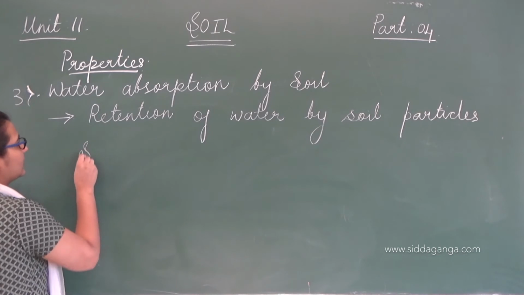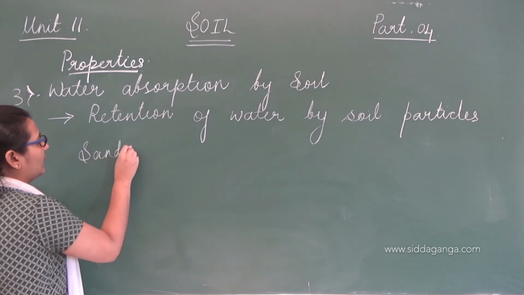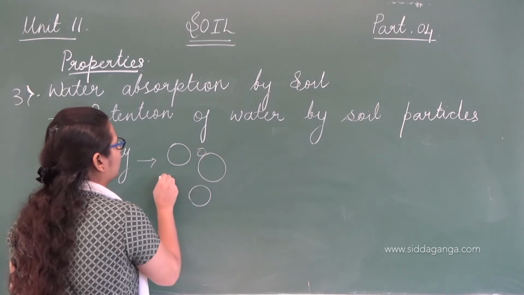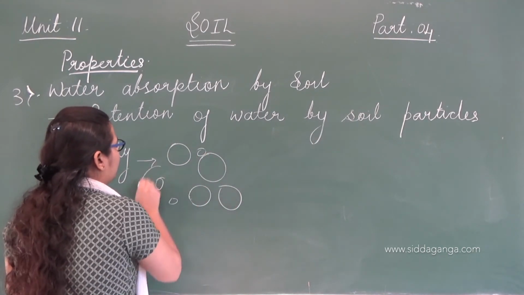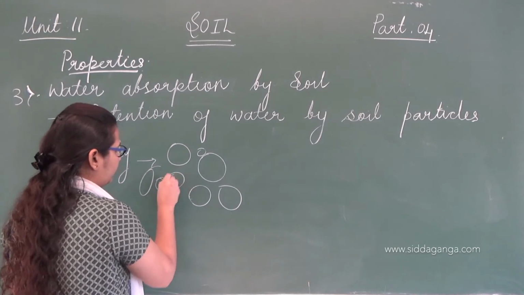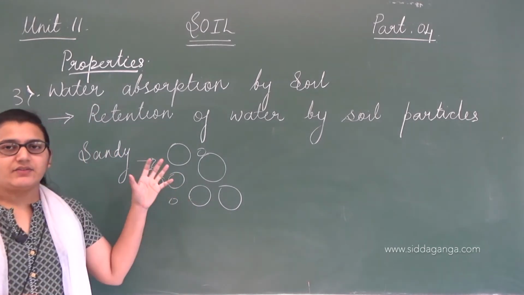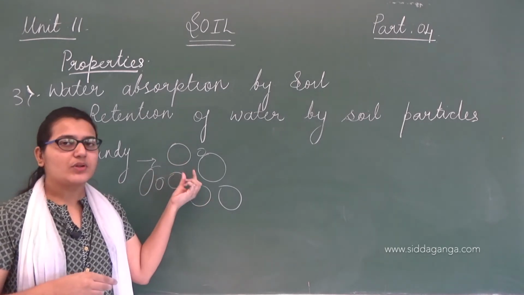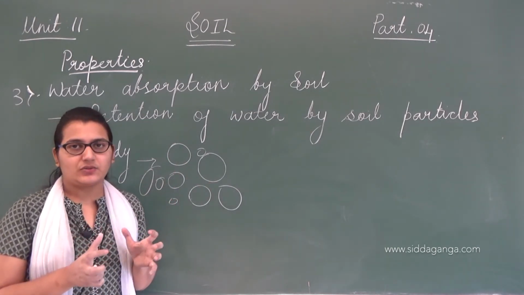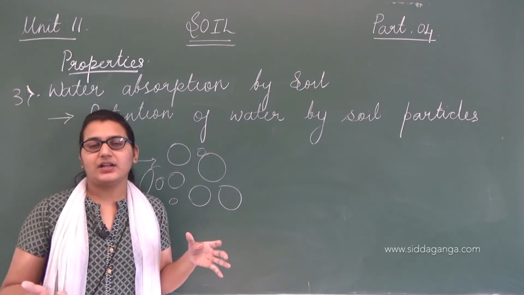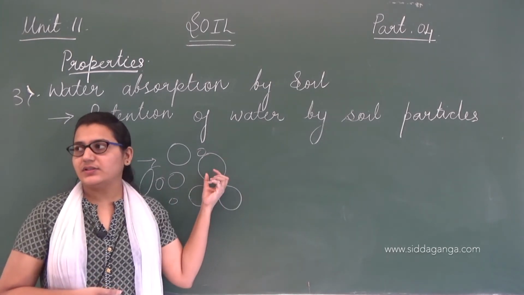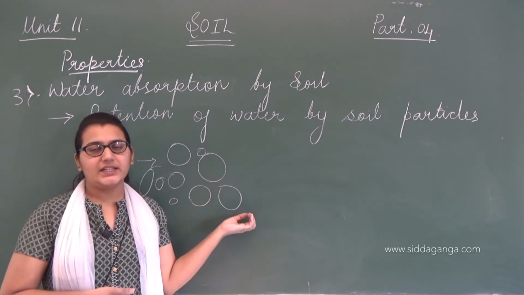Again, the sandy soil has very big structures, big soil particles. So that is why there is more space. It is not tightly packed. These particles are not compactly arranged. So whatever water we have applied flows down, it moves down very easily.